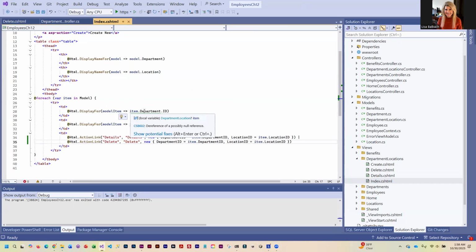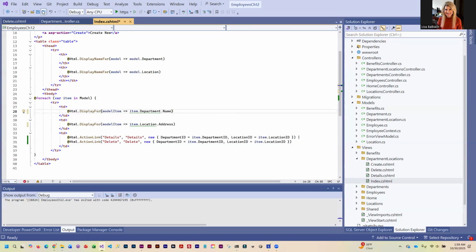And so this is what it's displaying right now. But we're going to change this so that instead of the department ID, we get the name. And instead of the location ID, we're going to get the address. Okay, and those are properties that are in our classes. And when it retrieves the data in the controller and we pass it to the view, it gets all the data. So we can display whatever we want. Okay, so we're going to go ahead and display the name and the address. That is going to make this a whole lot easier for people to understand.